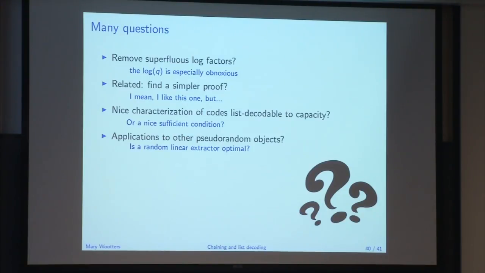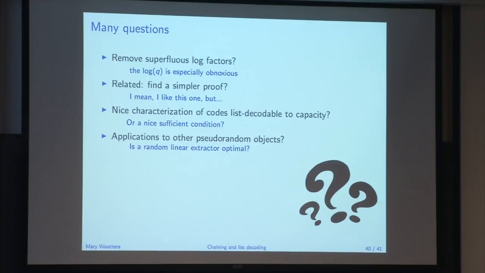Okay, but there are many open questions, so let me end with those. The first is to remove all these superfluous log factors. And like I said, this log q is especially obnoxious. I should say, I think this is the first talk today which has not ended in follow-up work by Jelani, all the log factors have been removed. So hopefully someone can deal with this. A related question is to find a simpler proof.